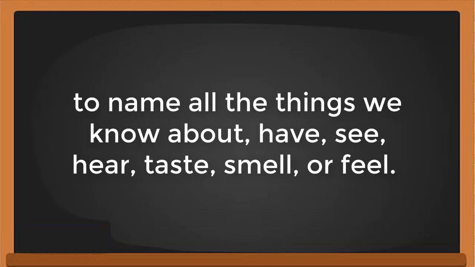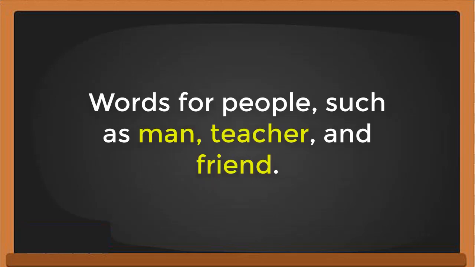Nouns are words that we use to name all the things we know about, have, see, hear, taste, smell, or feel. These include words for people, such as man, teacher, and friend.